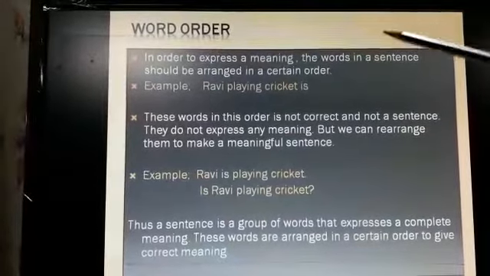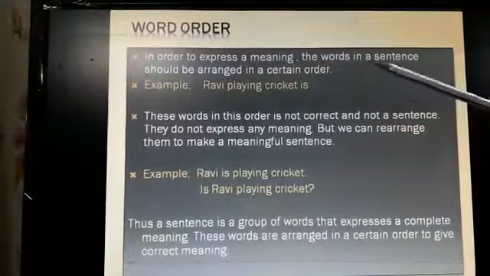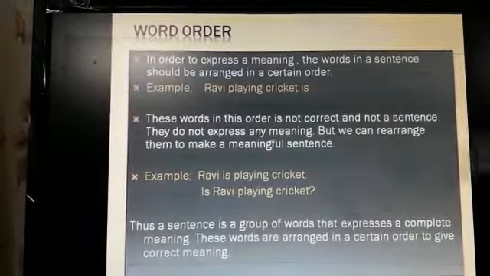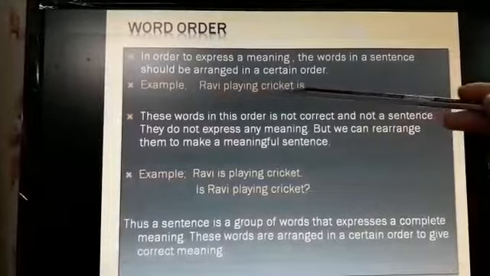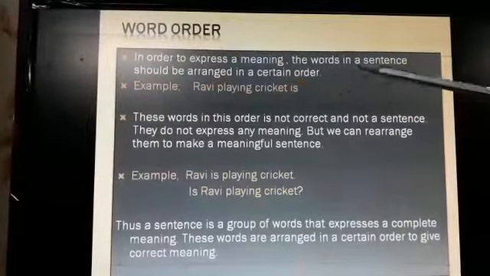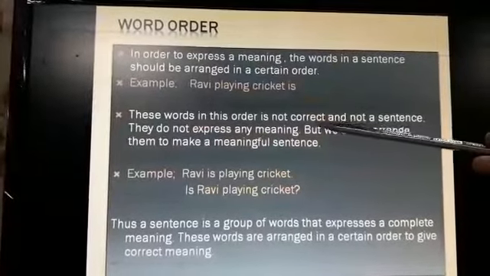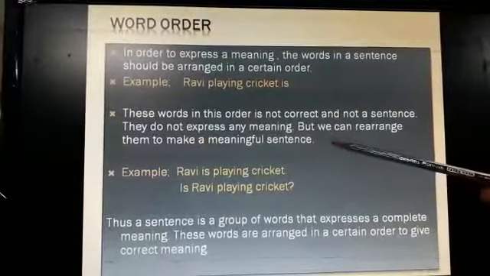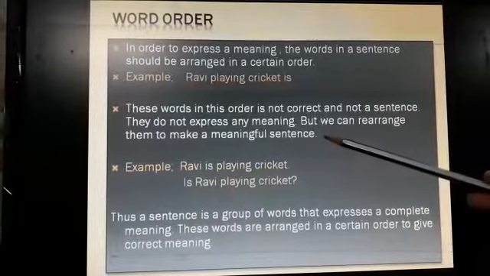Here we go with the word order. In order to express a meaning, the words in a sentence should be arranged in a certain order. We cannot put the words here and there and make it a sentence. Example, Ravi playing cricket is. Here I have so many words, but they are not in proper order. These words in this order are not correct and not a sentence. They do not express any meaning, but we can rearrange them to make a meaningful sentence.